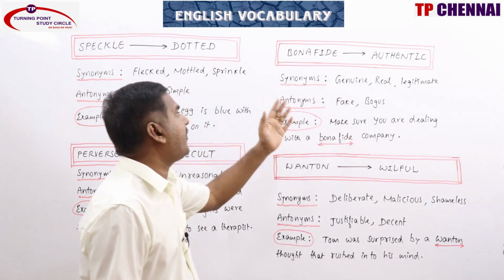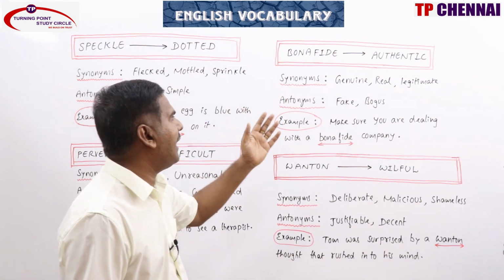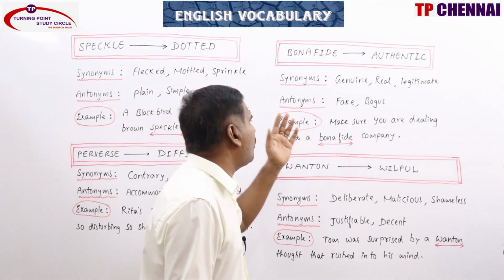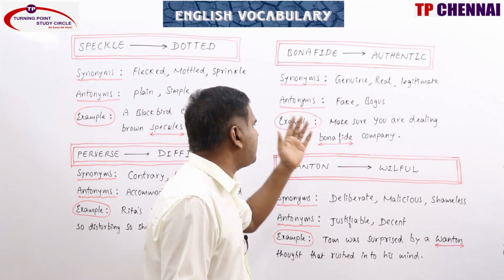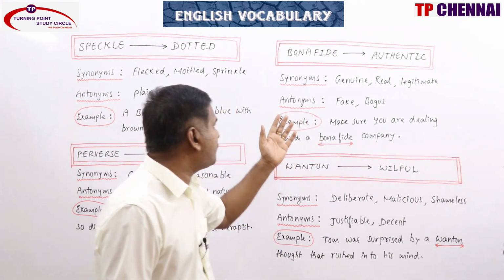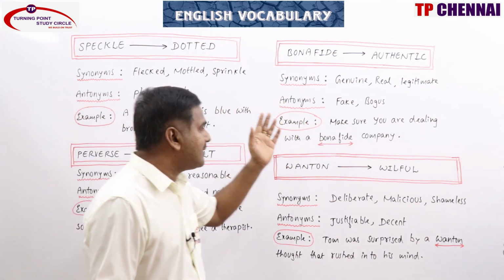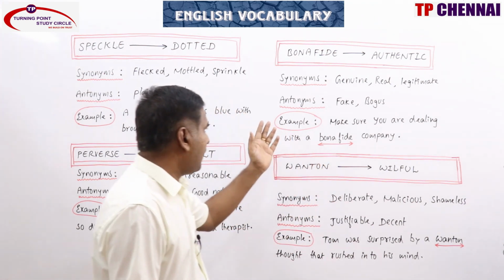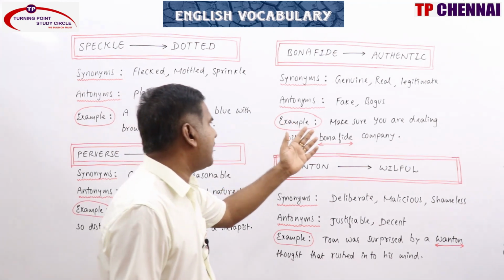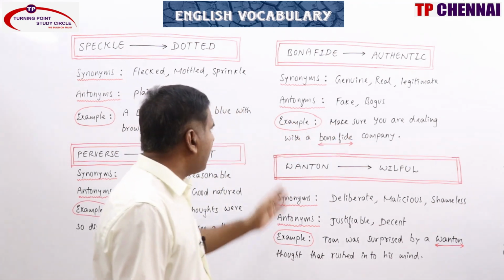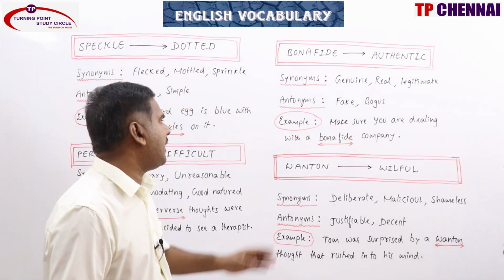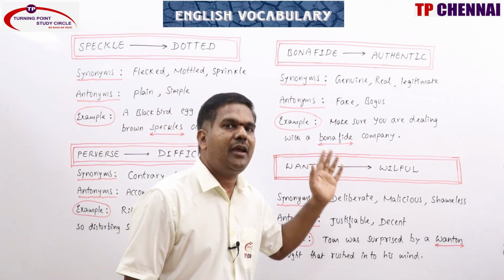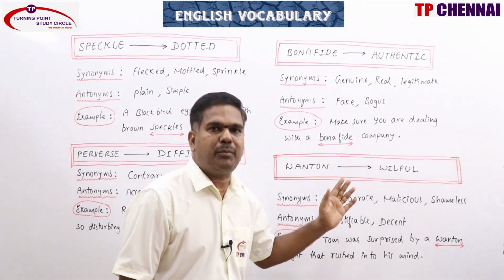Bona fide: authentic, genuine, real, legitimate, not false, veritable, credible, original, good faith, official, natural. Bona fide certificate, that's what we normally say. Antonyms: fake, bogus, illegitimate. Example: make sure you are dealing with a bona fide company, a trusted company.